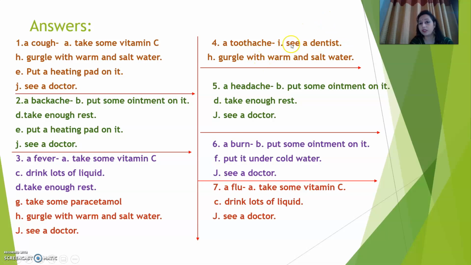Toothache. See a dentist. Gargle with warm salt water. Headache. Put some ointment on it. Take enough rest. See a doctor. A burn. Put some ointment on it. Put it under cold water. See a doctor. A flu. Take some vitamin C, drink lots of liquid, and see a doctor. So we can do all these things as advice. We can take all this advice when we get any kind of problem.